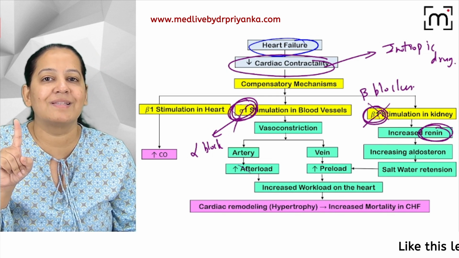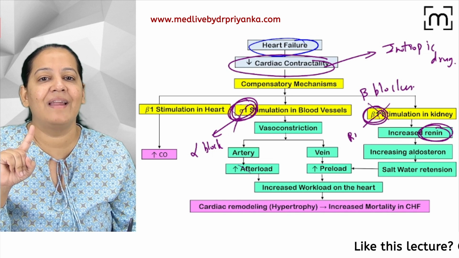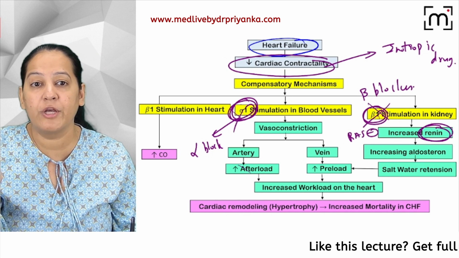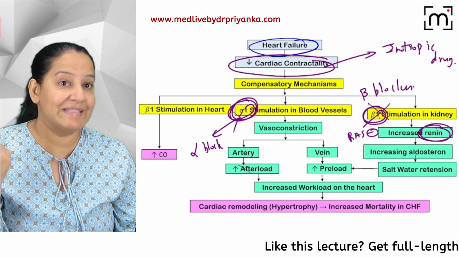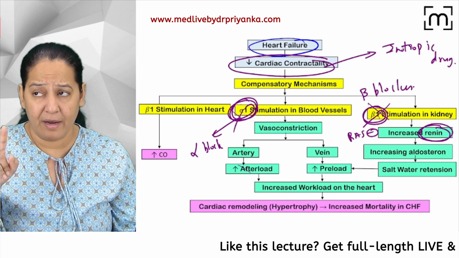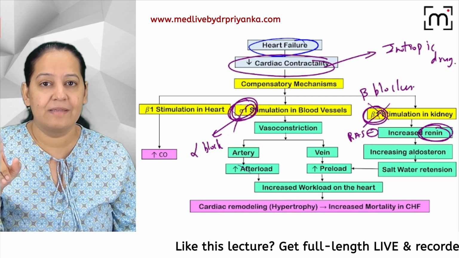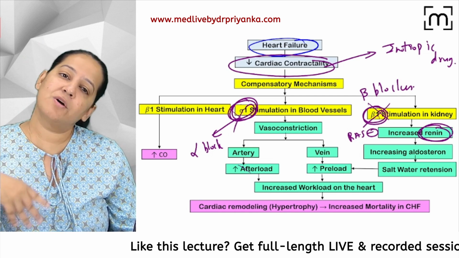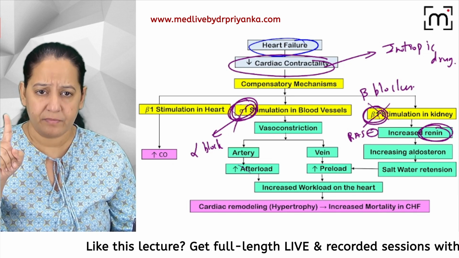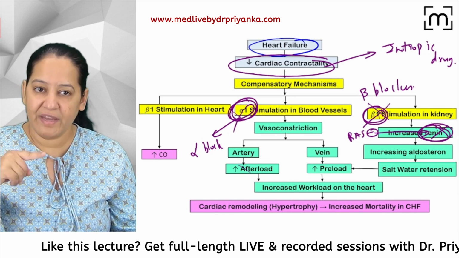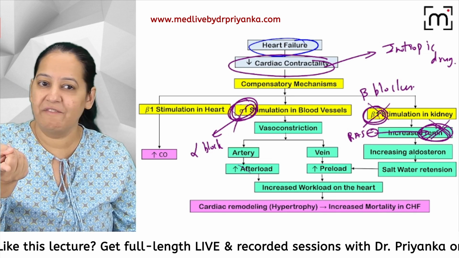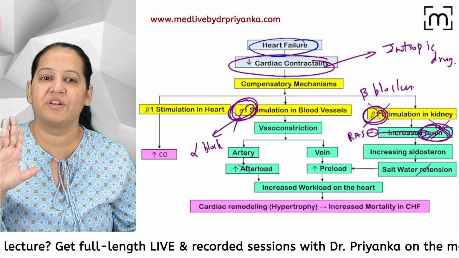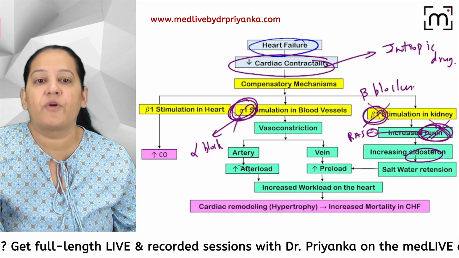Wait. Can I give RAAS inhibitors, that is, renin angiotensin system inhibitors? Yesterday I taught you renin inhibitors, ACE inhibitors, and ARBs, that is, angiotensin receptor blockers. These all are RAAS inhibitors. They will inhibit the activity of renin. So we can give RAAS inhibitors. There will be no renin, no aldosterone, no sodium water retention. Or else we can give an aldosterone antagonist.